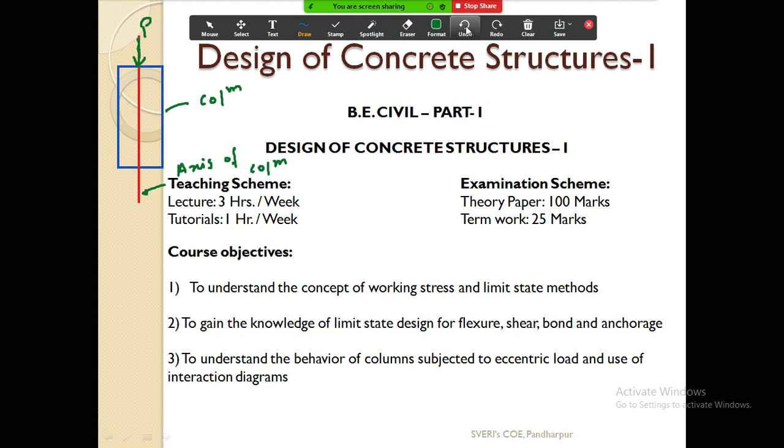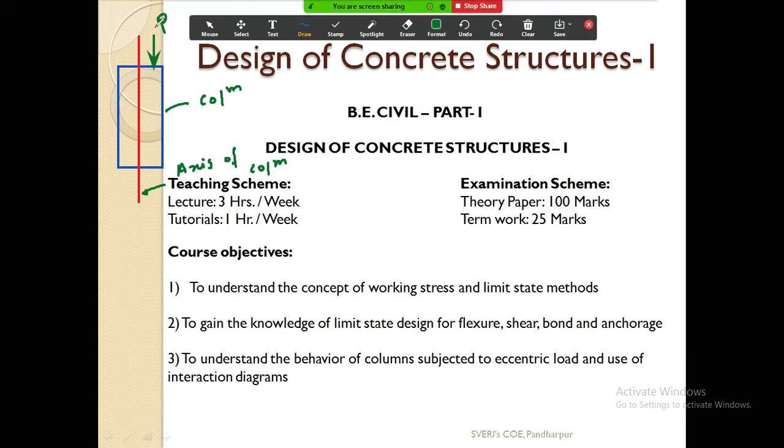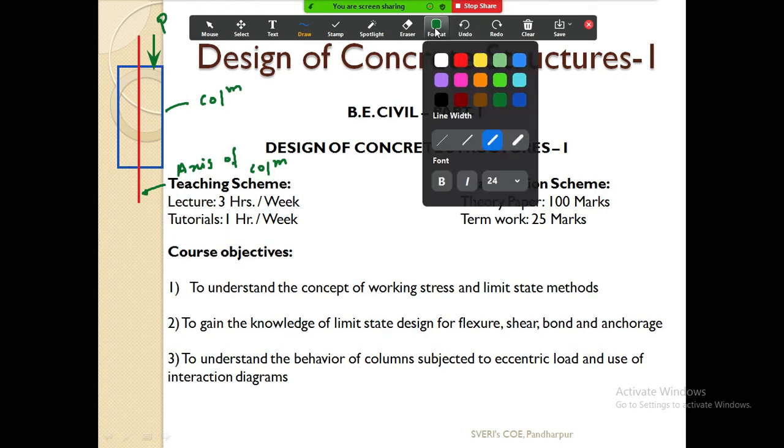So what is the meaning of eccentric load now? Instead of this, suppose now the load is acting somewhere here. Now if P load is acting over here, you can clearly see that there is a distance between the axis of the column and the line of action of the force. You know what the line of action of the force is. If you extend the tail and head of this arrow, then you will get the line of action of this load.